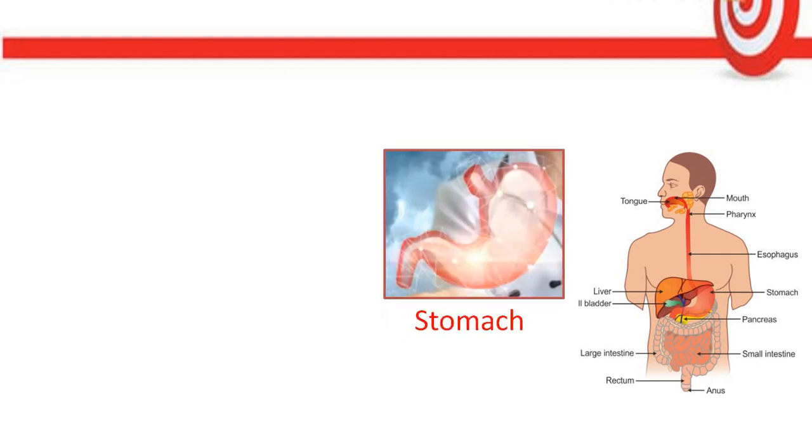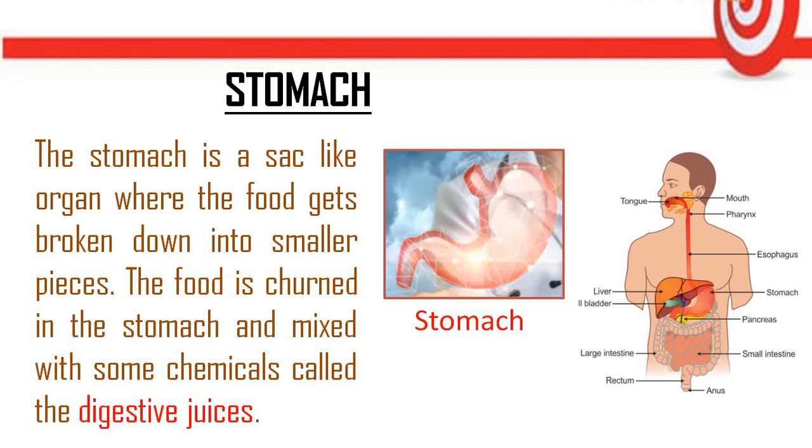This is the picture of the stomach. The stomach is a sac-like organ. Sac means bag-like organ, where the food gets broken down into smaller pieces. Why? Because the stomach has some digestive juices which help the food to churn into smaller pieces.